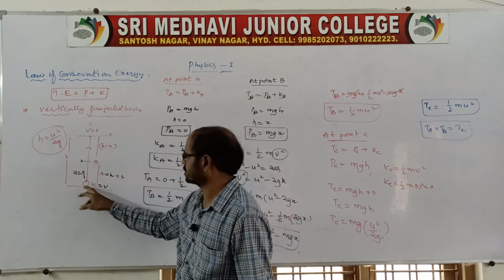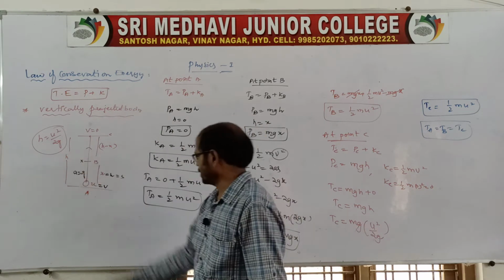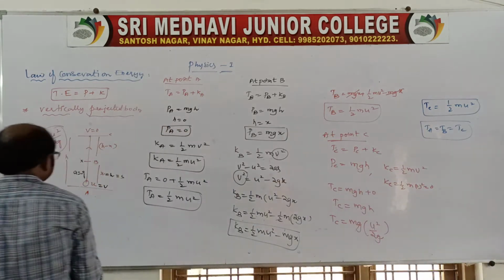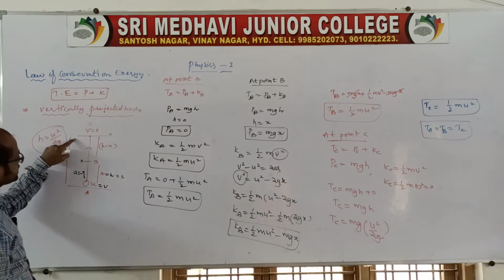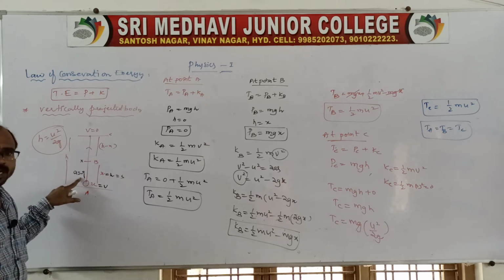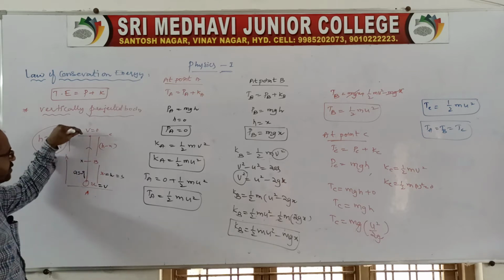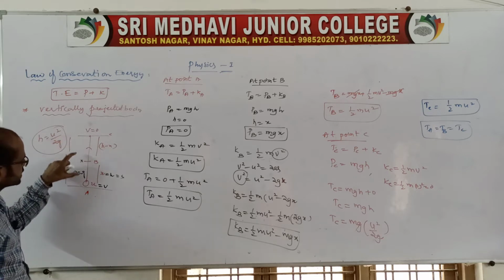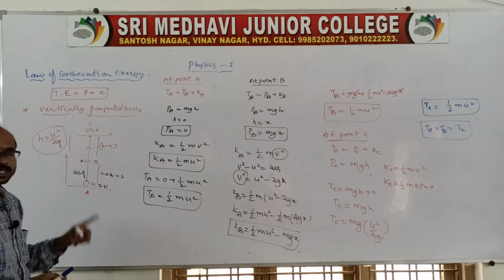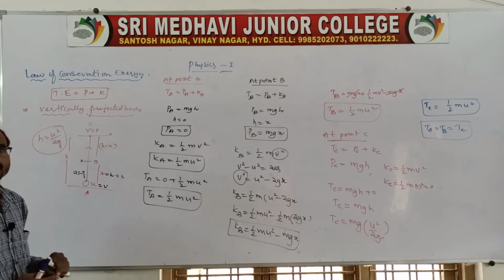In case of a vertically projected body, the total energy will be in the form of kinetic energy. Remember, when projected up, the height gradually increases whereas the velocity decreases, because the body is projected against gravity. The gravity acts on the body, so the speed reduces, and at one point it becomes 0. So potential energy increases and kinetic energy decreases.